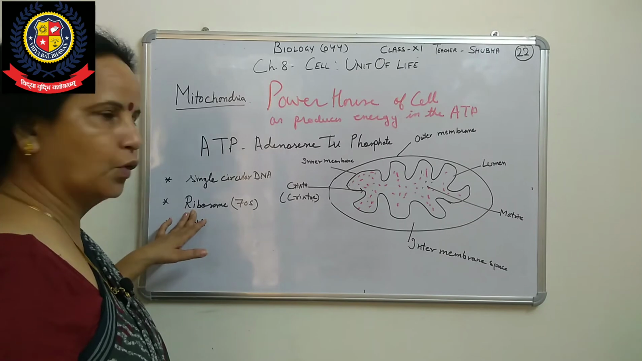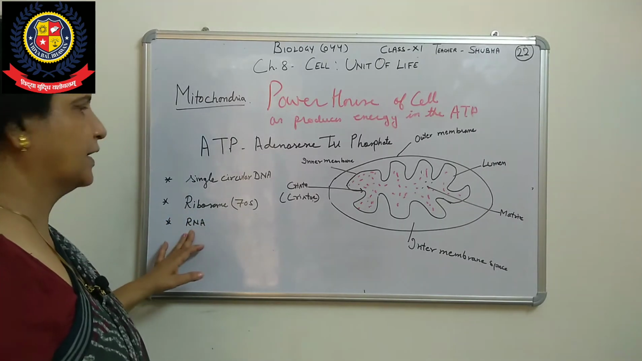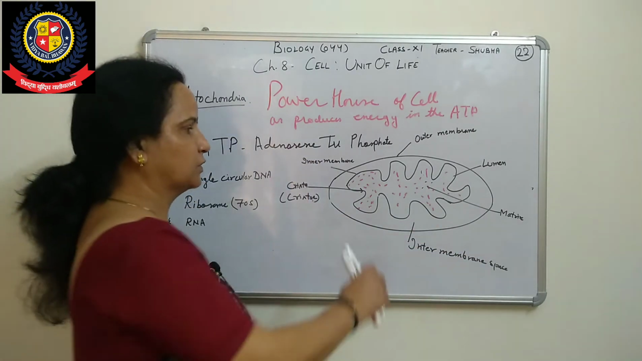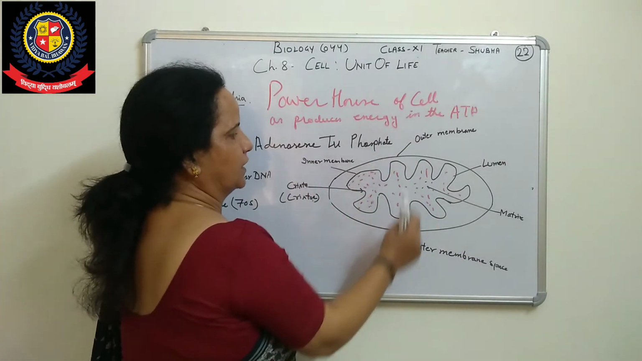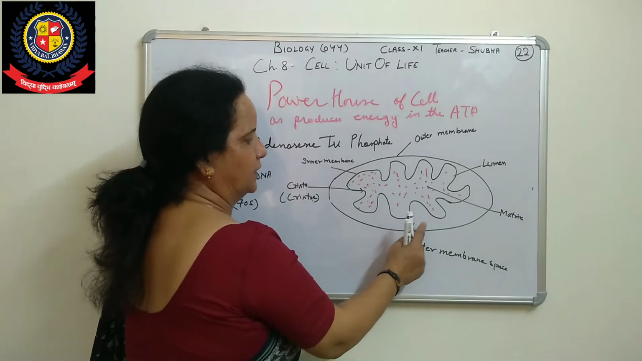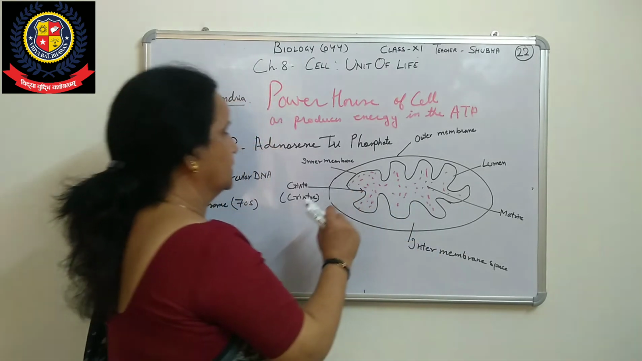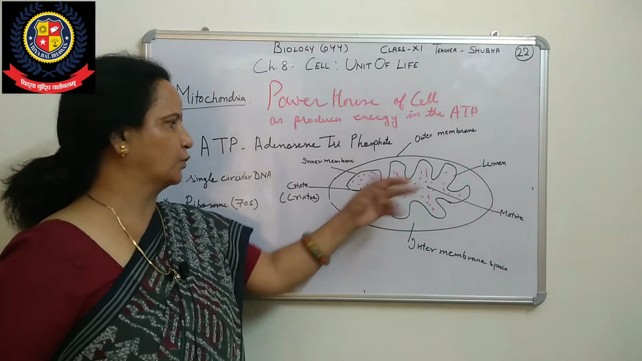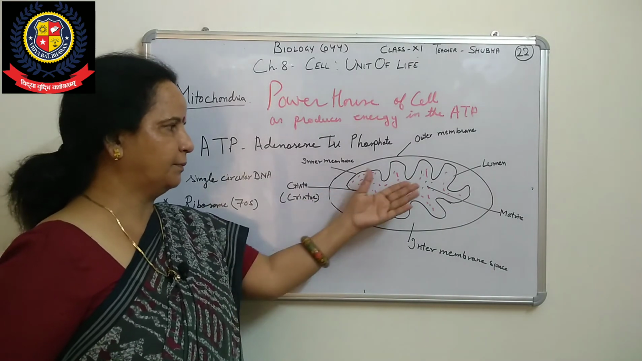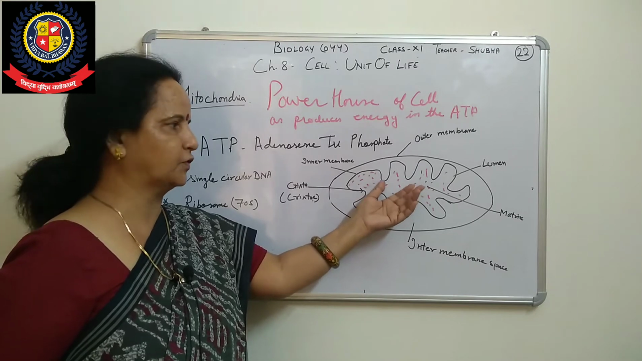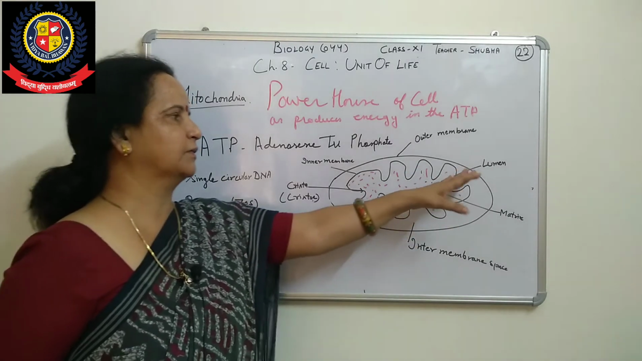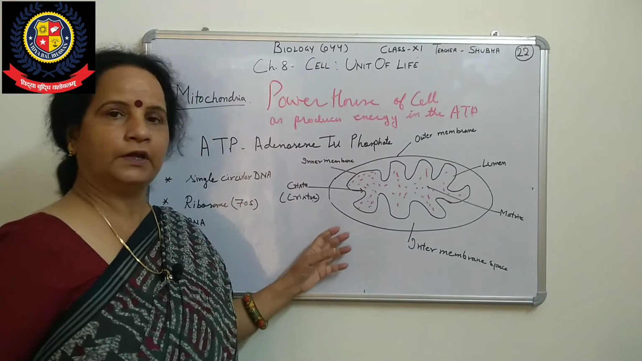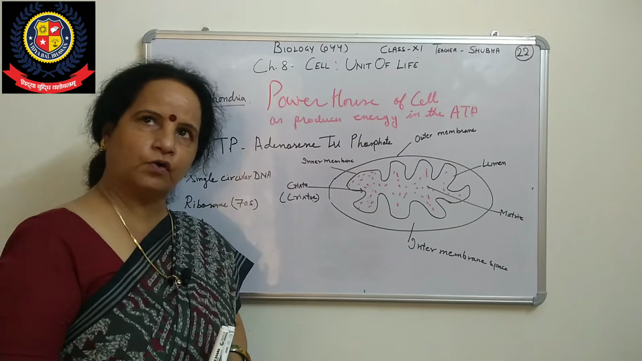One unique characteristic is the single circular DNA, its own 70S ribosome, and RNA. The structure is double membrane bound, with an outer membrane and an inner membrane. The space between them is called the intermembrane space. The inner membrane folds are called cristae, one being a crista. The fluid inside is called the matrix, and this cavity-like space is called the lumen. Okay, so this is the structure of mitochondria.